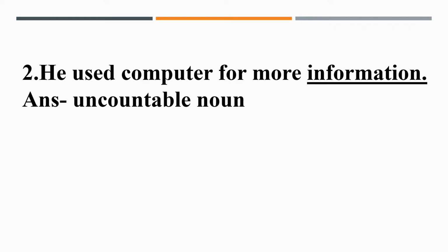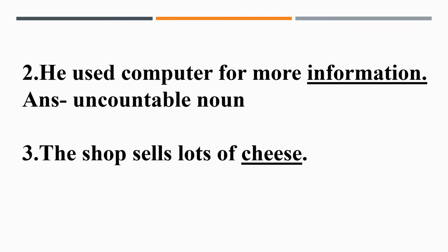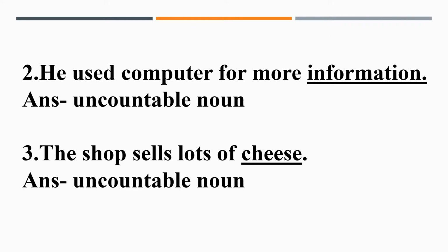Information is an uncountable noun. Next one. Number 3. The shop sells lots of cheese. And the underlined noun is cheese. So cheese is an uncountable noun. Cheese, uncountable noun.